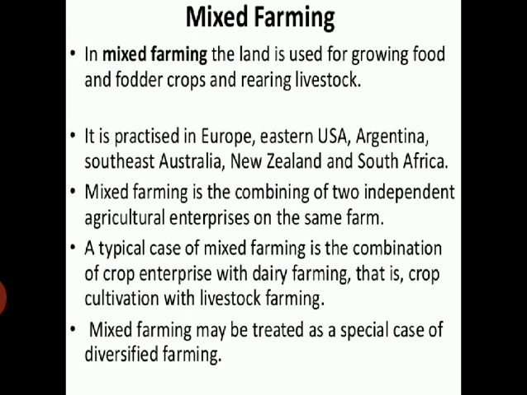Mixed farming is the combination of two independent agricultural enterprises on the same farm. A typical case of mixed farming is the combination of crop enterprises with dairy farming, that is, crop cultivation with livestock farming.